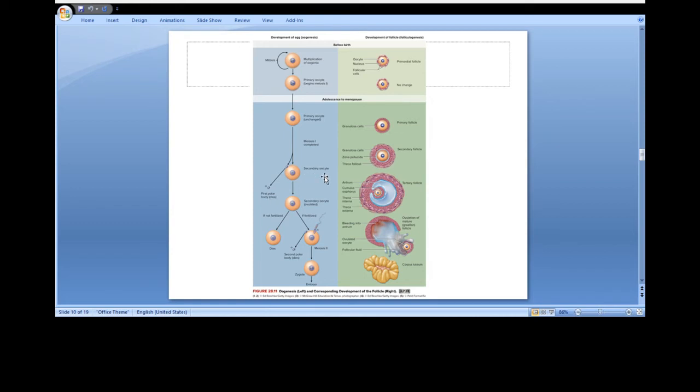In this process, each of the 23 pairs of chromosomes loses one of its partners, which becomes incorporated in the polar body that is expelled. This leaves 23 unpaired chromosomes in the secondary oocyte. It is at this time that the ovum, still in the secondary oocyte stage, is ovulated into the abdominal cavity. Then almost immediately it enters the fimbriated end of one of the fallopian tubes.